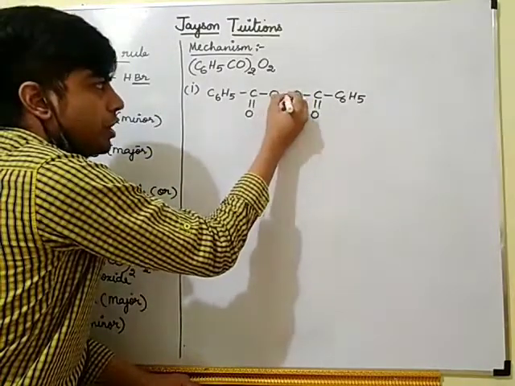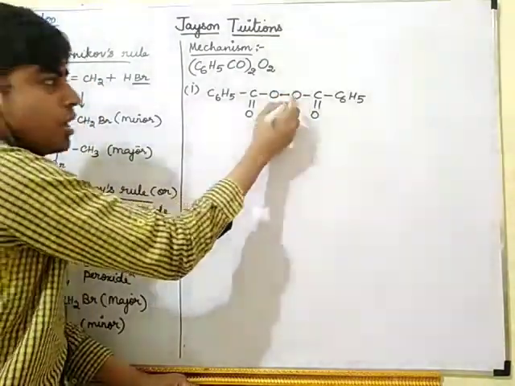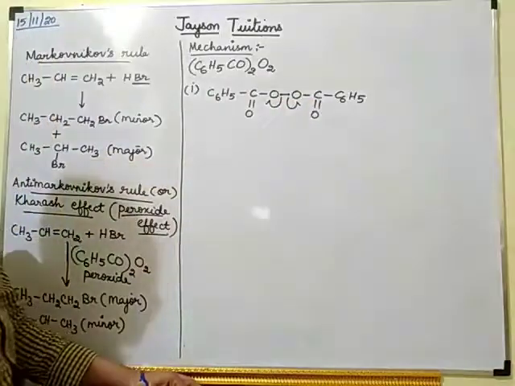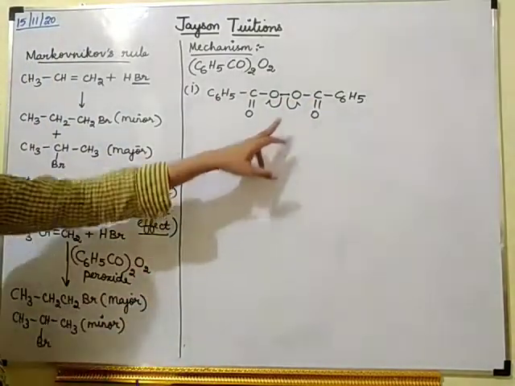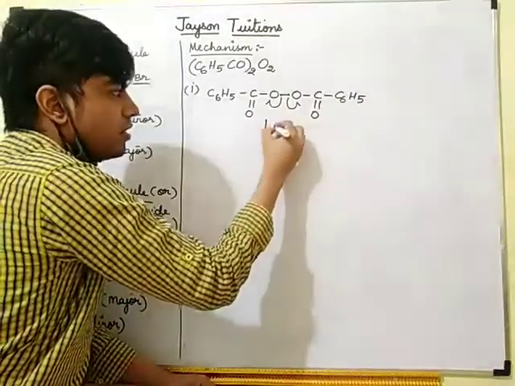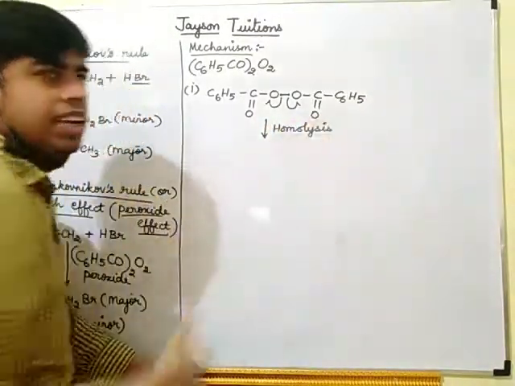So what is going to happen? This bond has two electrons, so it is going to divide as free radicals. This process is called homolysis, homolytic cleavage.